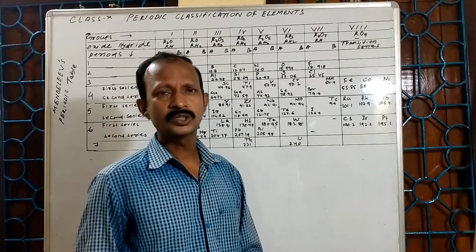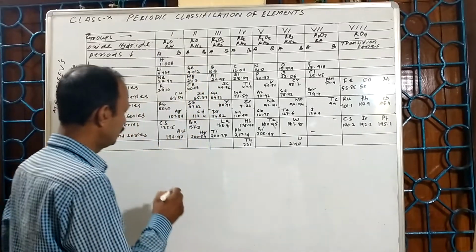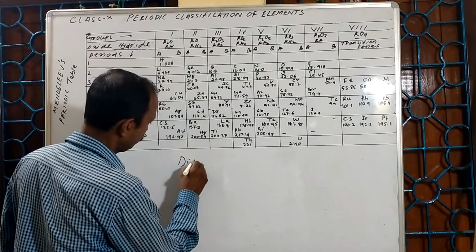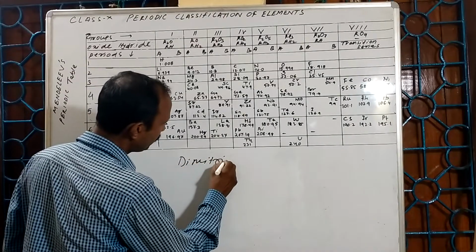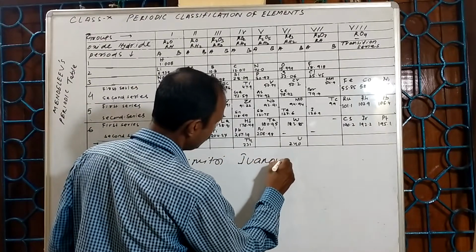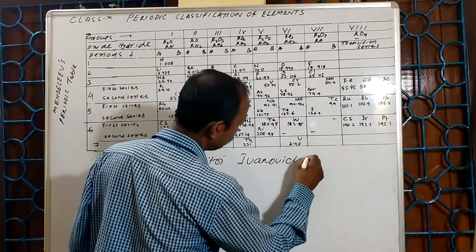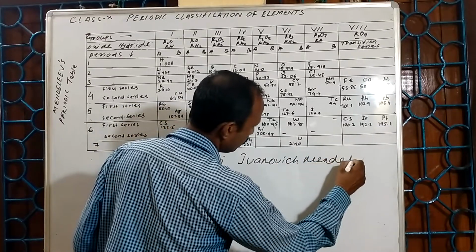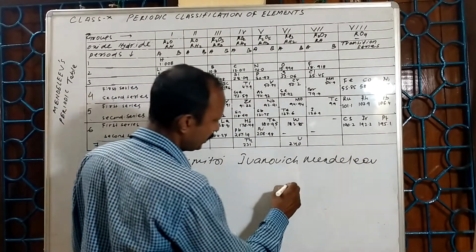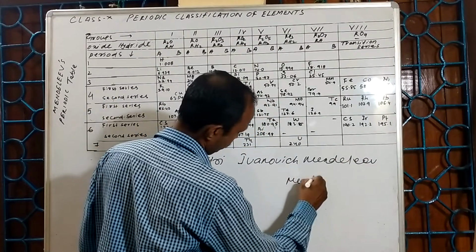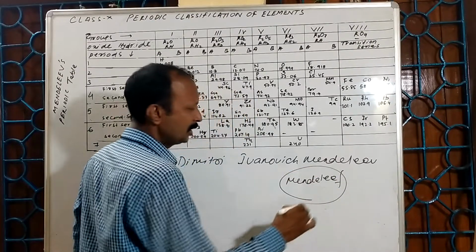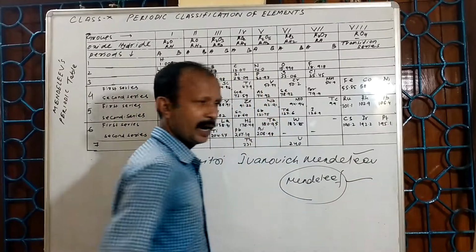His name is none other than the Russian scientist Dmitry Ivanovich Mendeleev. In some books it is written as Mendeleev. So both are accepted.